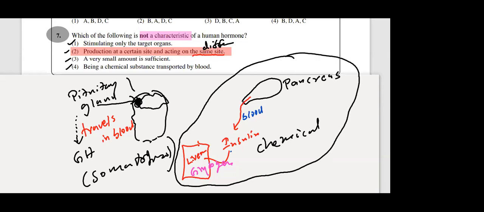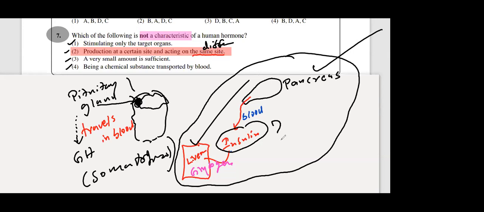Okay. Now some diabetic patients, the problem is what? They have the pancreas, they have the liver, but insulin is not enough. Then what happened? Liver won't get the message to take away the excess glucose. Then insulin should be injected from outside, right? That is called insulin dependent diabetics. Earlier insulin was extracted from the pancreas of pigs. Now they use biotechnology to produce insulin, and you can get that like injections, it's available in the market.